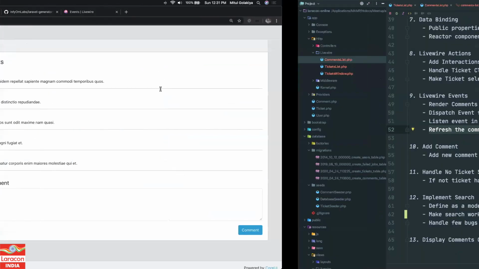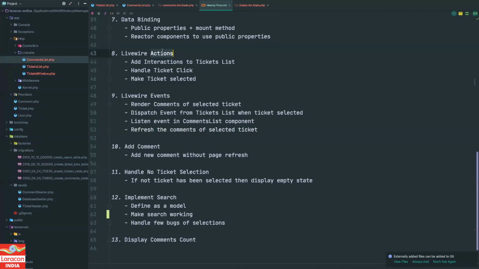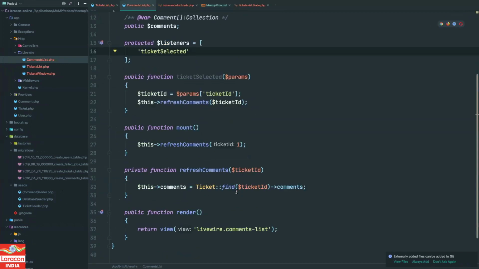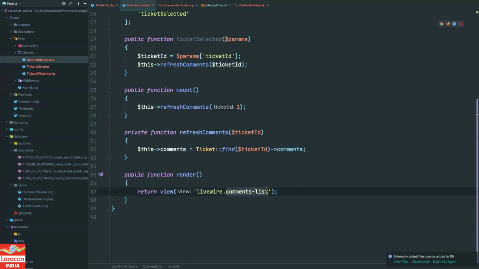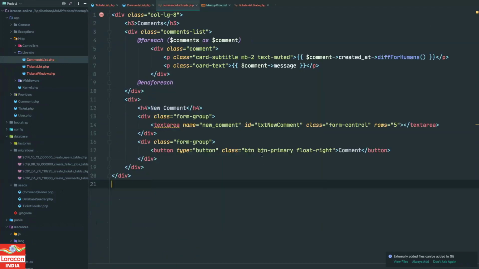So let's move ahead. We have seen actions, we have seen data binding, we have seen events. Now let's see add comment. We have seen data binding, but not in that much detail, so while adding a comment, we will see it in detail. So what we got here? In the comments list, we have one text area and we have one button. The button is pretty easy.